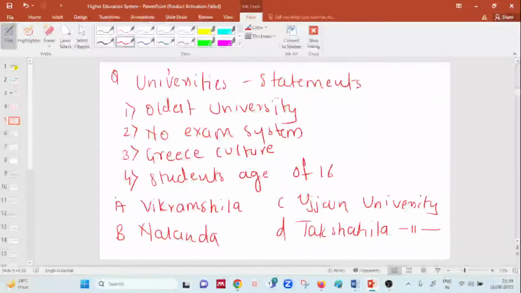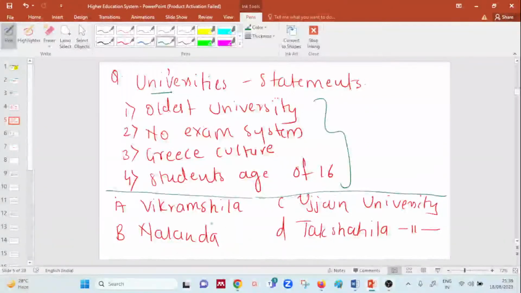First of all, this is a practice question. I'm putting the question in the box properly. I'm extremely sorry for the writing, but they have given us some statements of a university, and these statements are applicable to which university. Just now I helped you understand every university, but Ujjain was not there. Whenever you do such practice questions, you have to see all the options. You know that Ujjain University was not covered, so study Ujjain University first and have a little information about it.